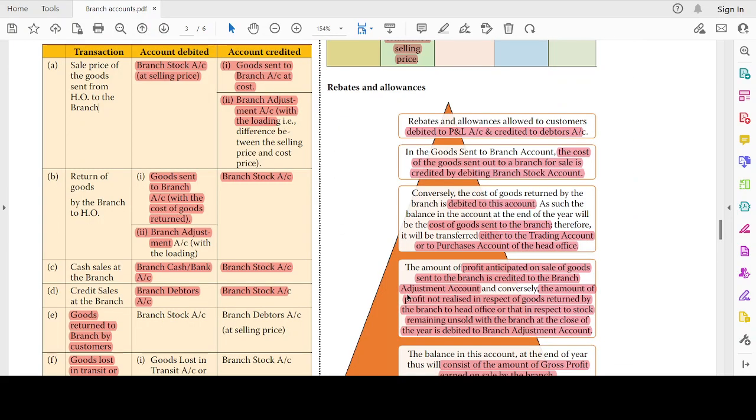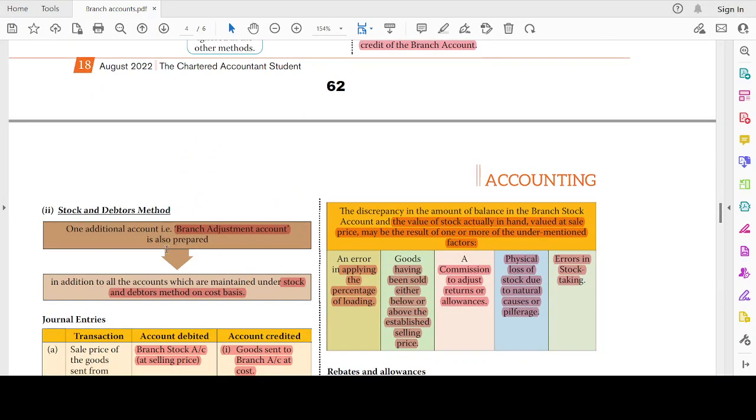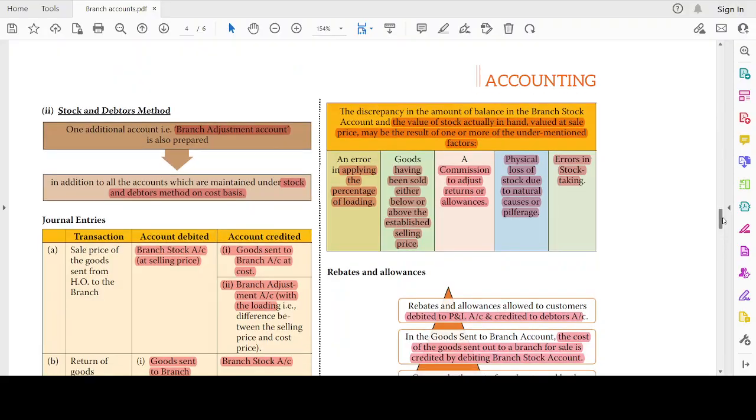Now, we go to the next method, which is nothing but the stock and debtors method. Okay, here one additional account known as branch adjustment account will be prepared, in addition to all the accounts maintained under the debtors method, on a cost basis.